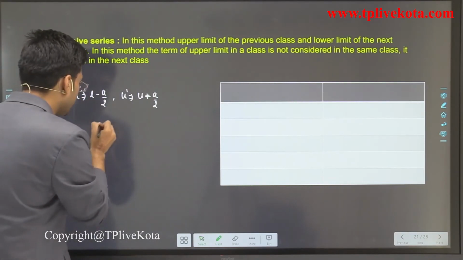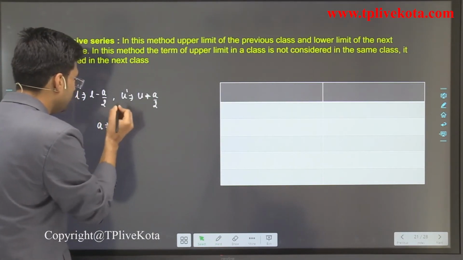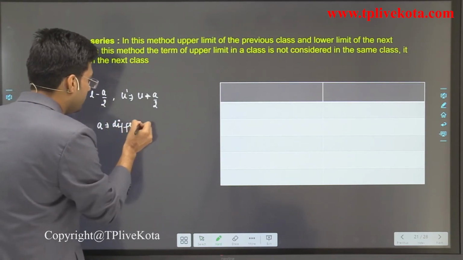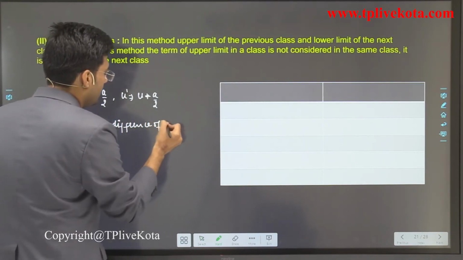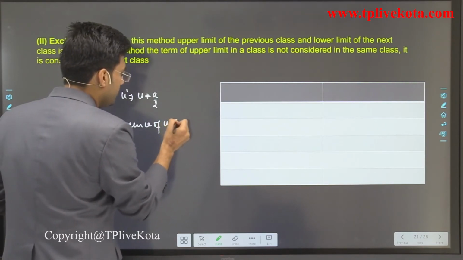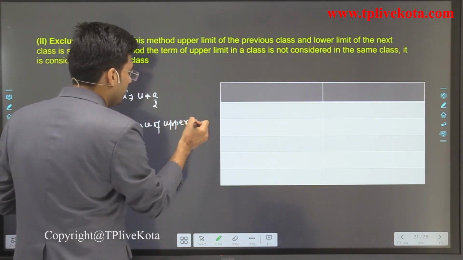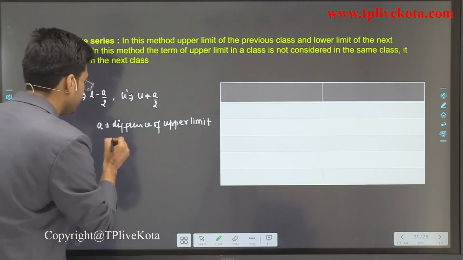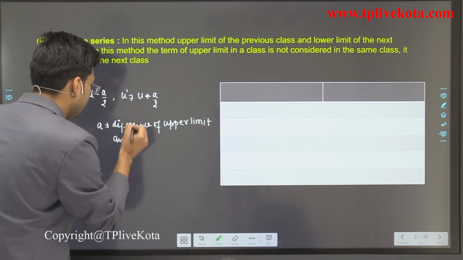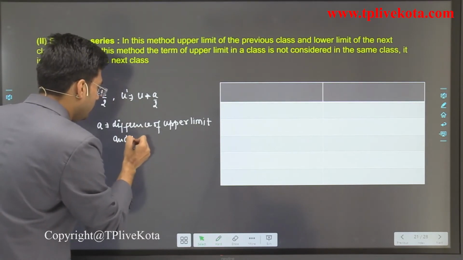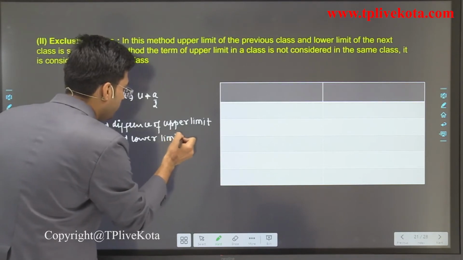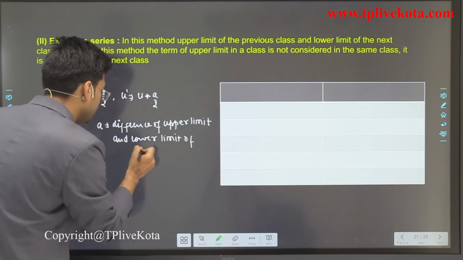A is the difference of the upper limit and the lower limit of the previous class.